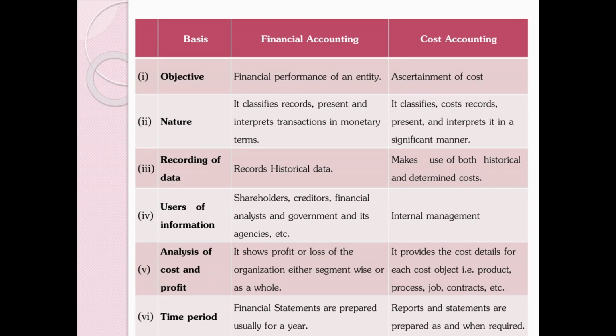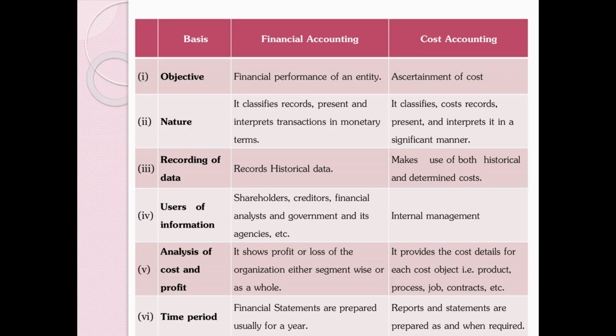Third one, recording of data. Only historical data is recorded in financial accounting. But in case of cost accounting, both historical cost and predetermined cost are considered. Predetermined cost means future cost which is used to control the cost of a product in a future period. Fourth point, users of information. Who are the users of the information in financial accounting? Shareholders, creditors, financial analysts, and government and its agencies. Whereas in cost accounting, internal members of the organization use that.